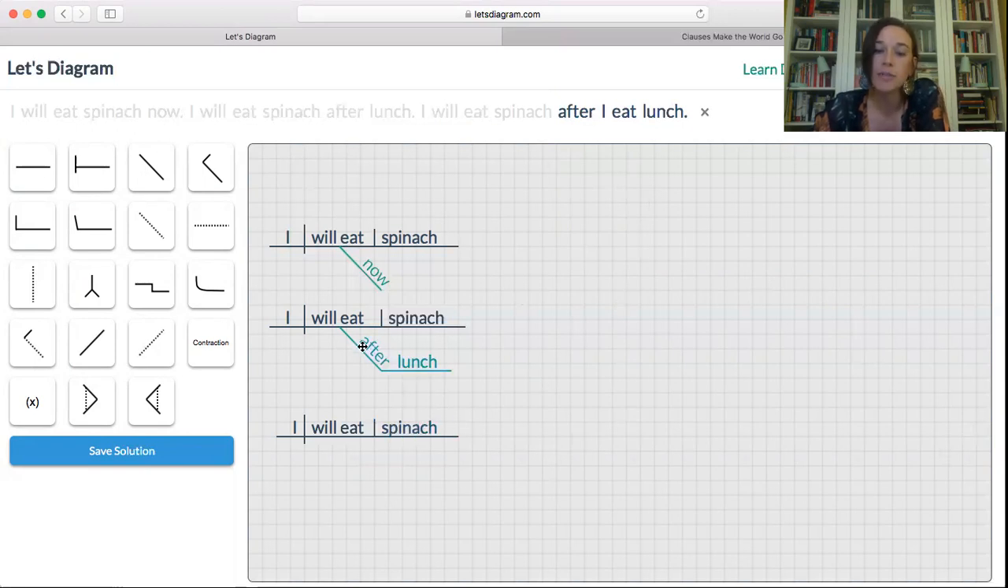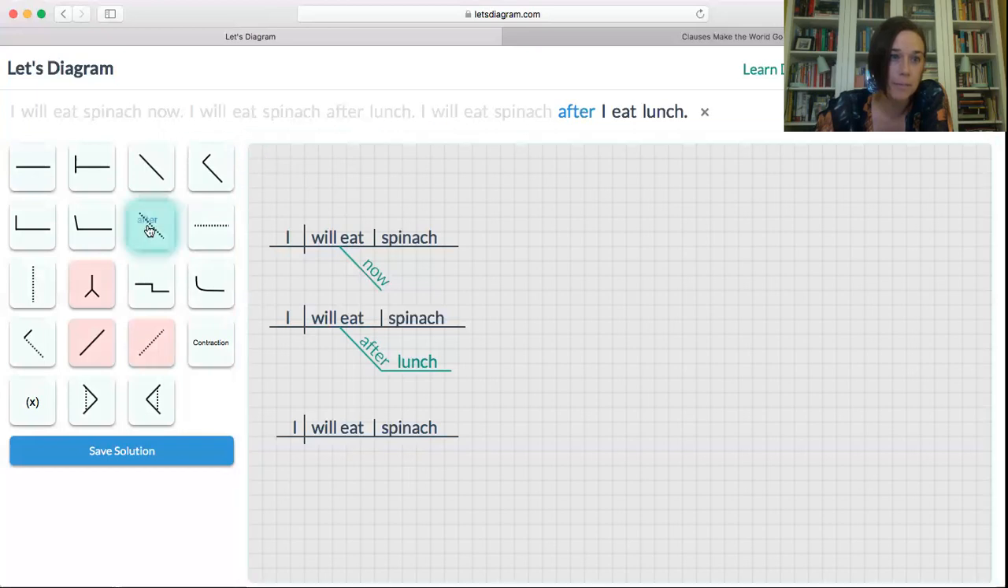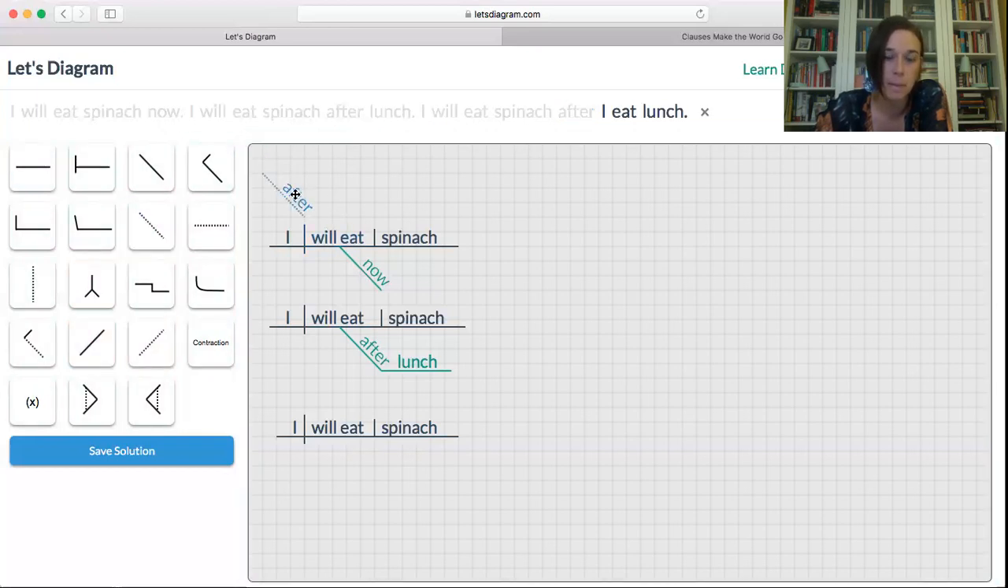Over here, we just had after followed by a noun. Here we have after followed by, guess what? A subject. That would be a noun or a pronoun like I, and a verb. So what does that make this group of words? A clause. Let me diagram that and then we'll talk about it. After, in this sentence, is something called a subordinating conjunction.